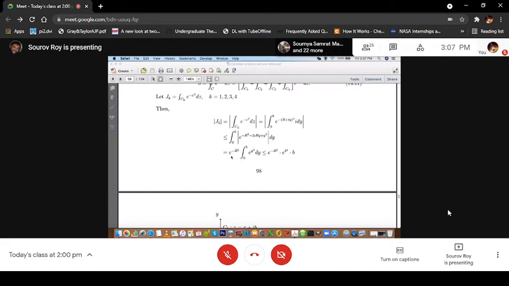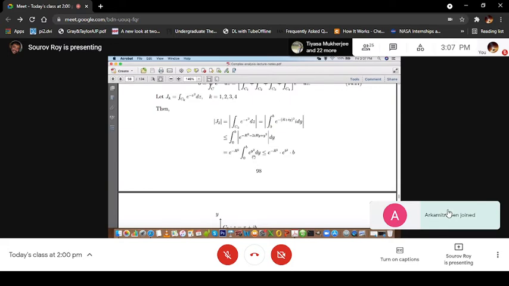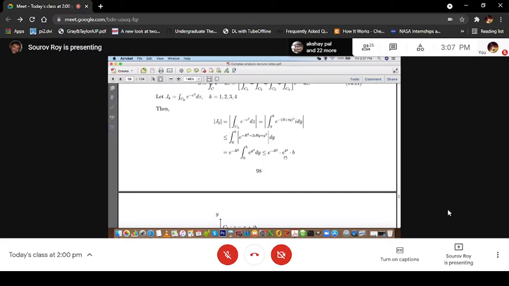So mod of J2, the integration along that vertical line at x equal to r, is equal to this, and this y is a real variable going from 0 to b. Of course this is less than or equal to e to the power minus r square times e to the power b square times b, because it is e to the power y square dy from 0 to b.